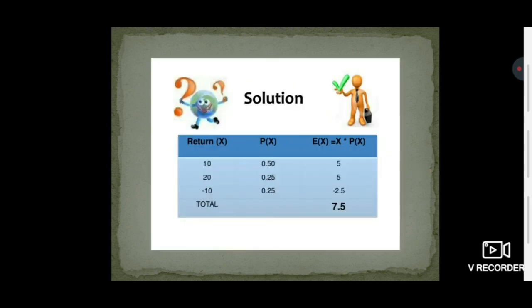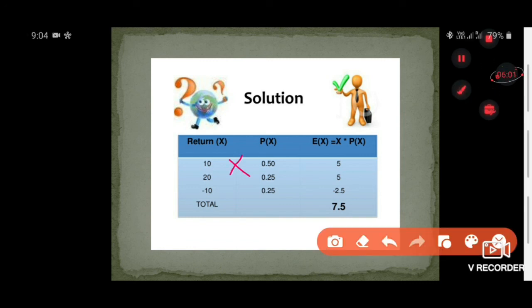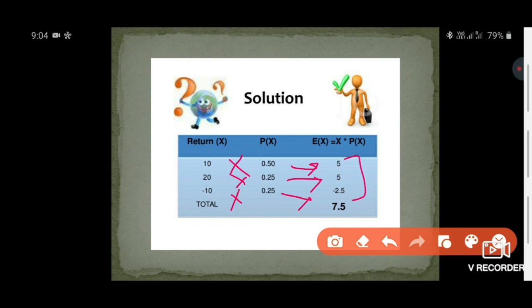That means the return is 10 rupees, whereas the probability is 50%. On computing the value we get rupees 5. Whereas the return is 20 rupees and the probability is 0.25, on computing the value we get rupees 5. And where the loss is minus 10 rupees, the probability is 0.25, on multiplying the product will be minus 2.5. On finding the sum, we get the expected return of 7.5.